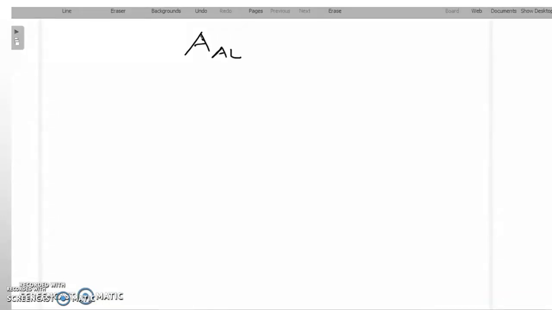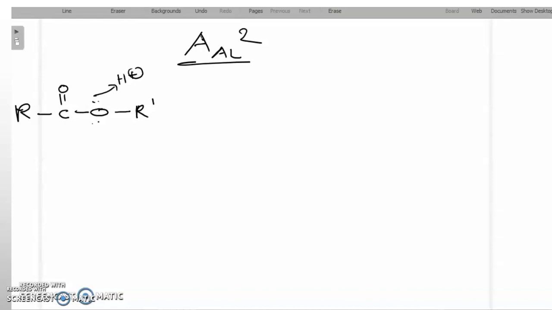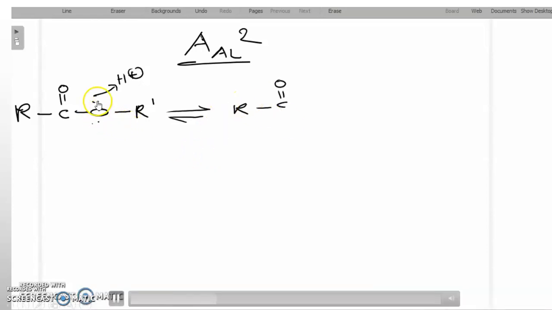Next we have the AAL2 mechanism. So the first step is the protonation of the alkyl oxygen.